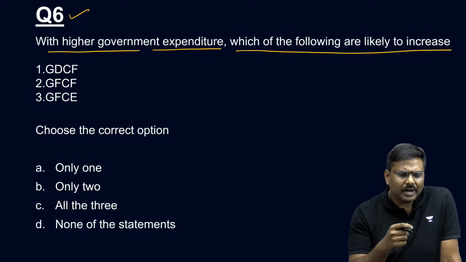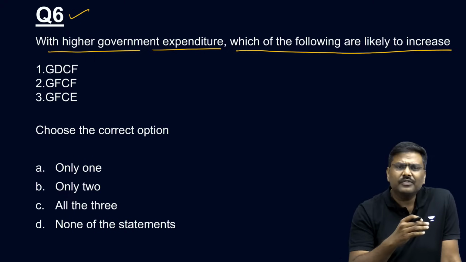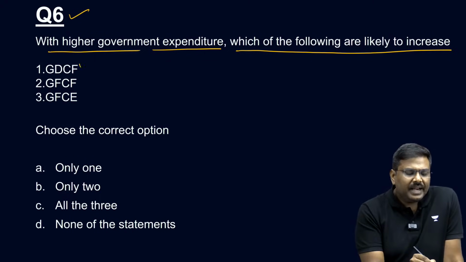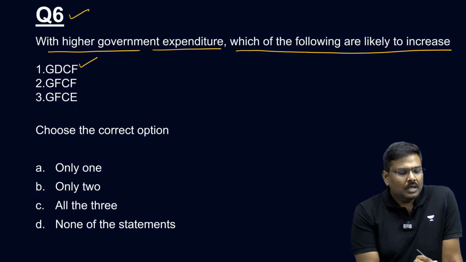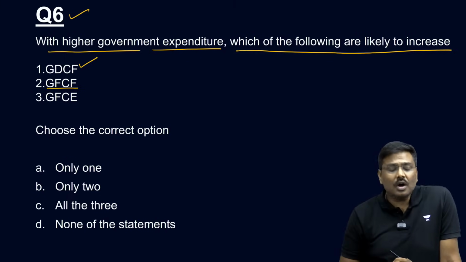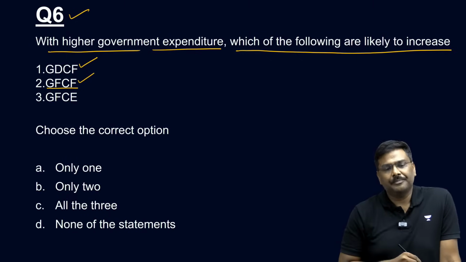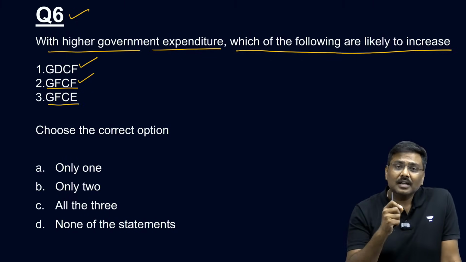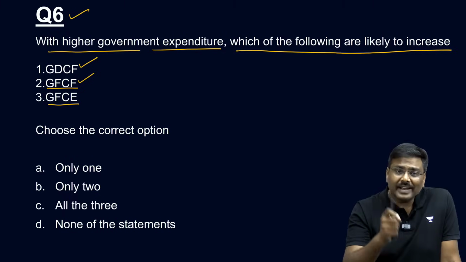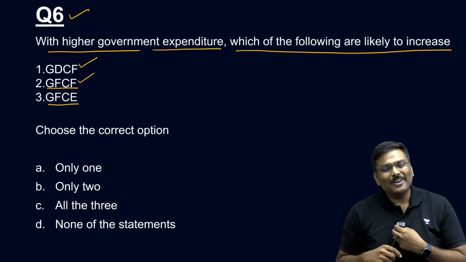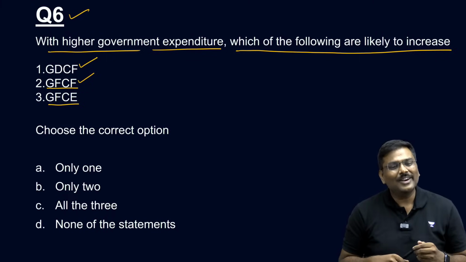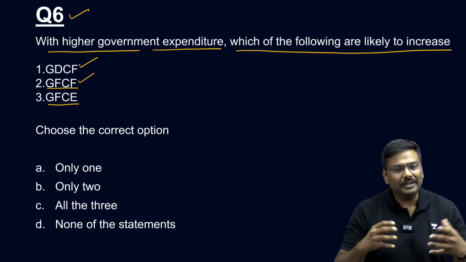Those who have a doubt regarding what is GDCF, GFCF and GFCE: GDCF stands for Gross Domestic Capital Formation. GFCF stands for Gross Fixed Capital Formation. And GFCE stands for Government Final Consumption Expenditure. Hosanna says all are one and the same. No, my dear, all are not one and the same. All are different.